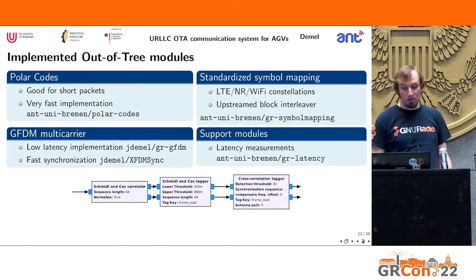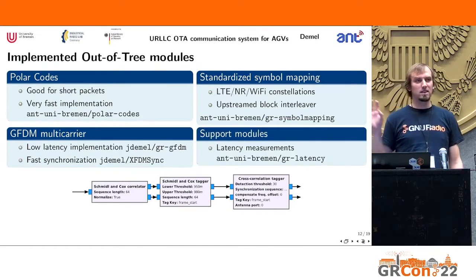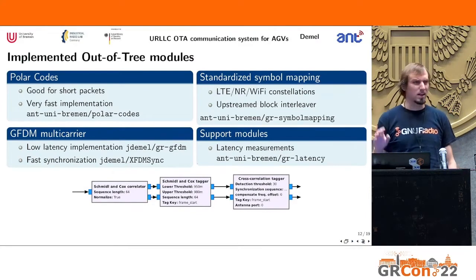All right, and then we have a support module that is intended to measure flow graph latencies. That's actually something that goes back to an idea Bastian Bloessl presented a few years back. So that's something else we have.